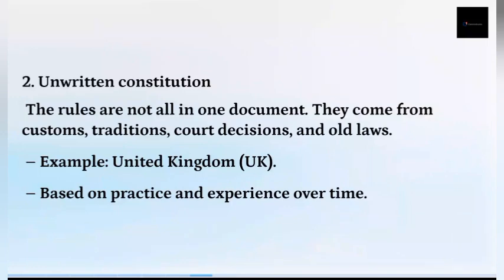It's unwritten because the customs, traditions, and court decisions are scattered. You cannot see them in one particular document. So that's why we say the rules are not all in one document. The example we gave is the UK; this is the constitution they use in their country.